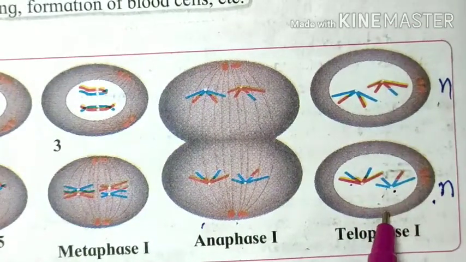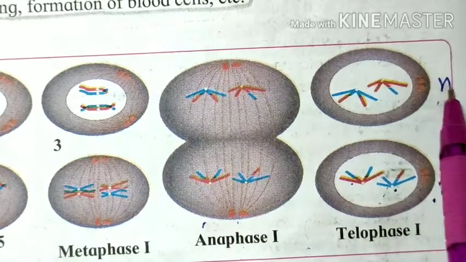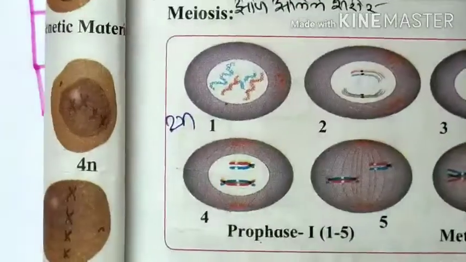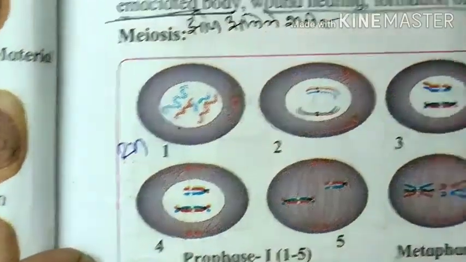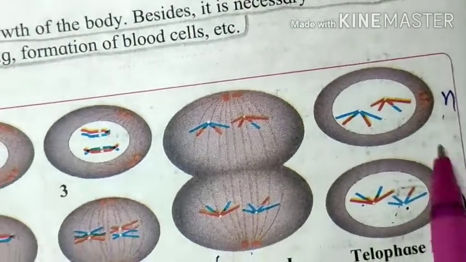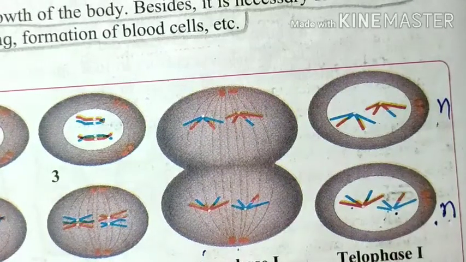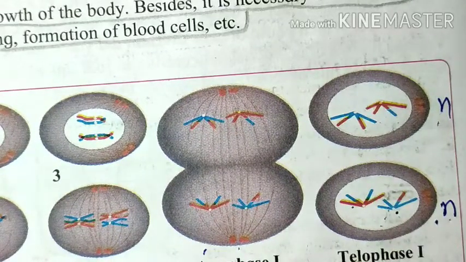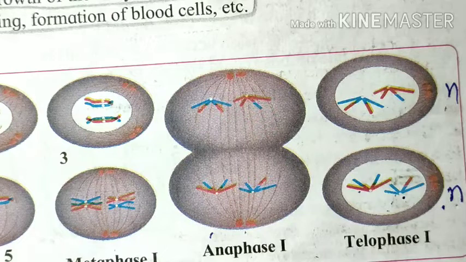So, in this case, the crossing over takes place and the set of chromosomes divides in half. Initially, this cell has 2n set of chromosomes. It is a diploid cell. From that, we get two haploid cells having n set of chromosomes. This is the reductional division, and this reductional division takes place during gamete formation. It is very, very necessary. Here ends meiosis 1.